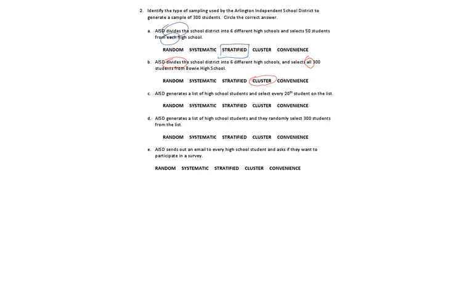Part C. AISD generates a list of high school students and selects every 20th. If you see every 20th, every 10th, every 5th, every 50th, that is always systematic.